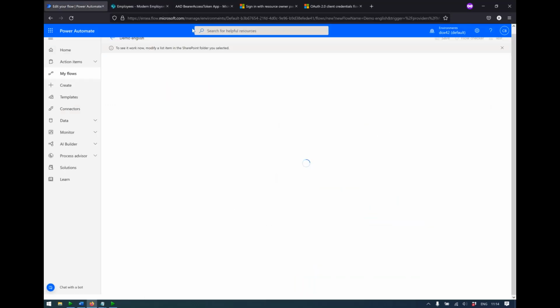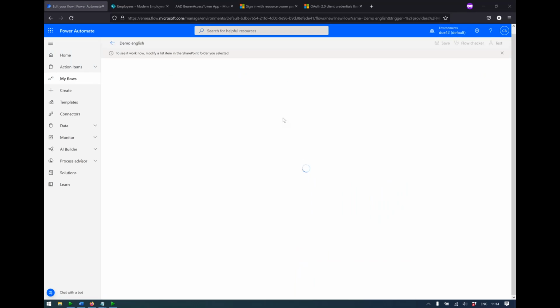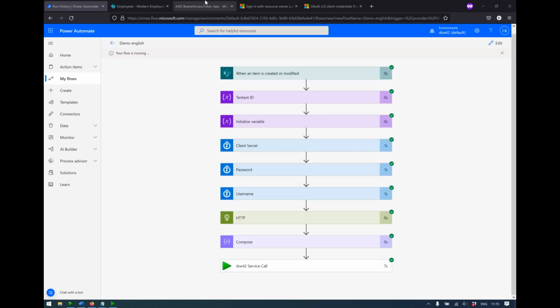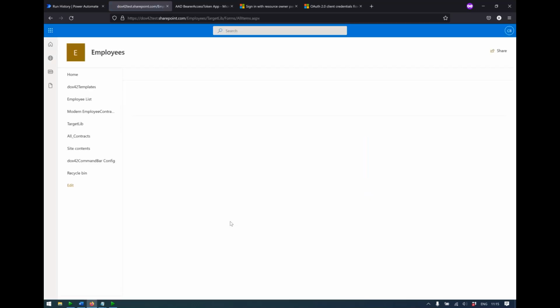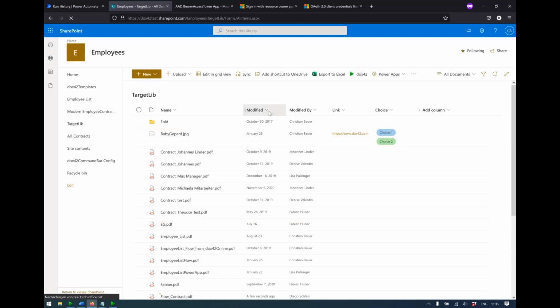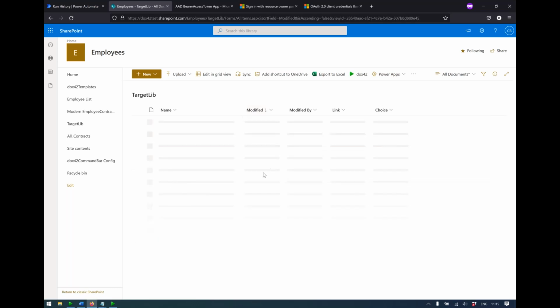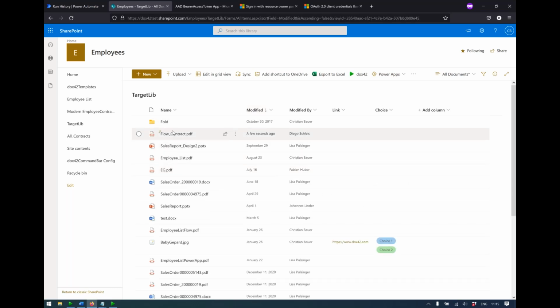And now the flow should run. All right, let's look at the target library and sort by date. And as you can see, we just created the flow contract a few seconds ago.